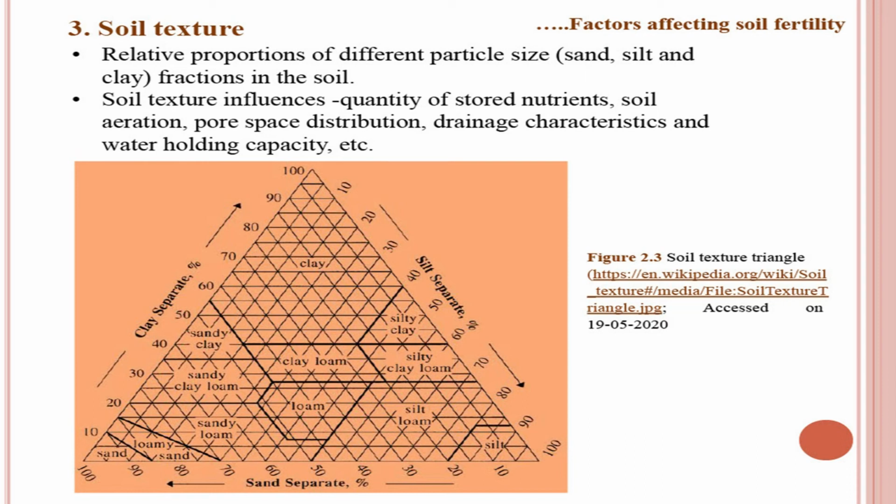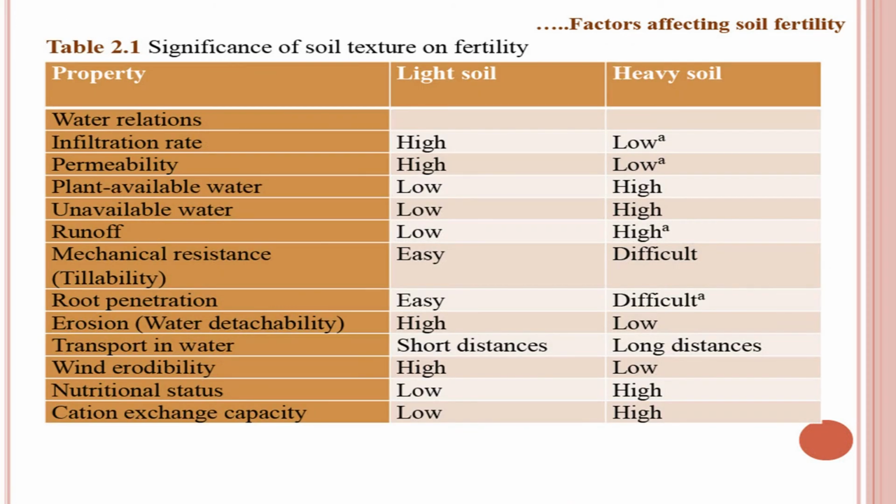Next component is soil texture. It is also an important component of soil fertility. It is the relative proportion of different particle sizes, sand, silt and clay fractions in the soil, and soil texture influences quantity of stored nutrients, soil aeration, pore space distribution, drainage characteristics and water holding capacity. Overall, coarse texture soils are generally poor in fertility and fine texture soils are generally rich in fertility. Now, you can see the different significance of soil texture on fertility.